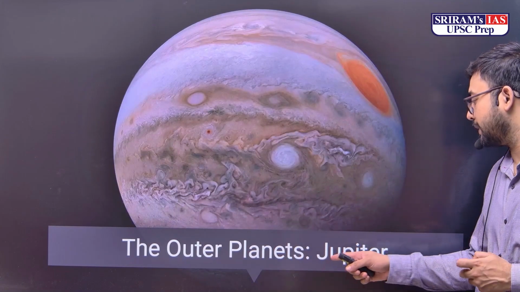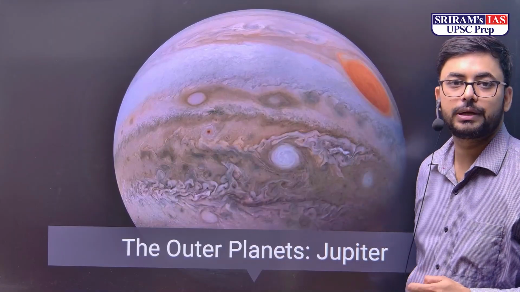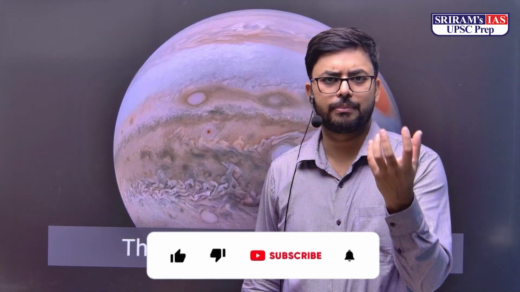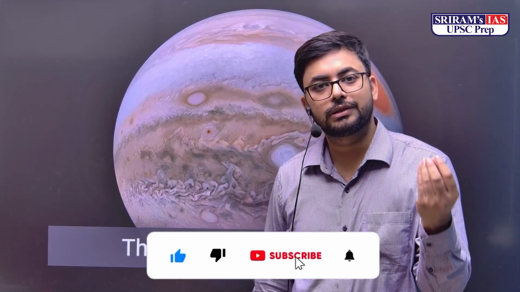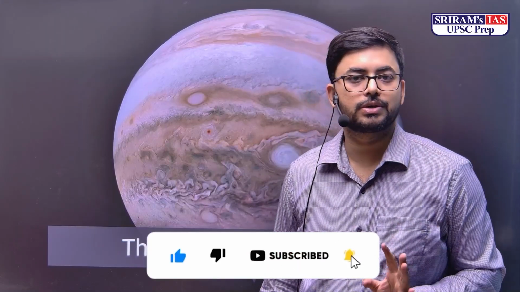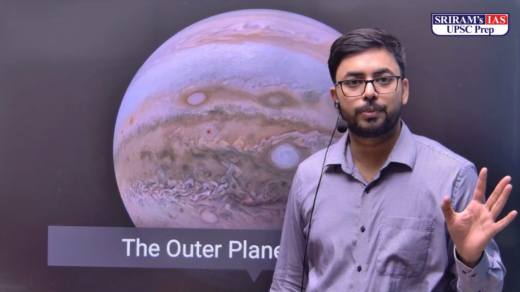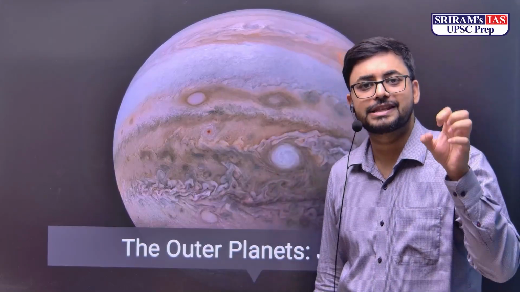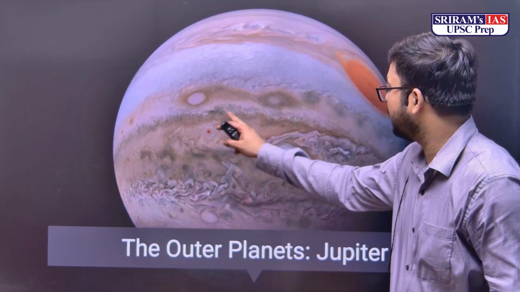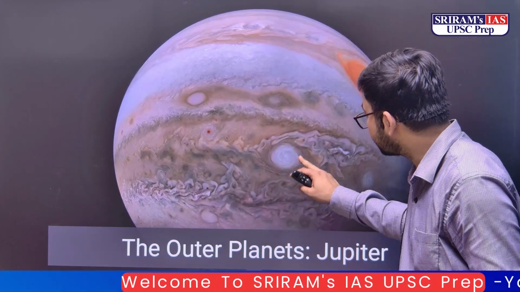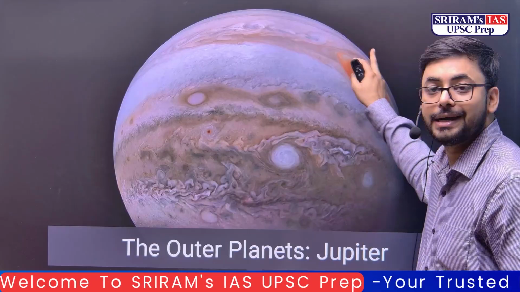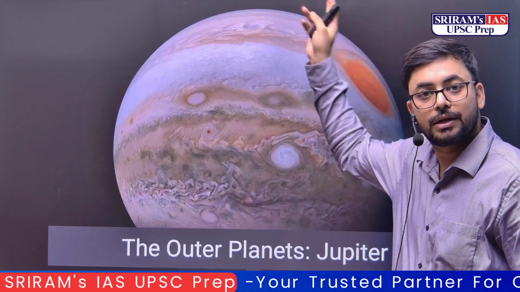So now the outer planets start. The first is Jupiter, the biggest. If it could have been a hollow system, more than 1000 Earths would have been submerged into it. There is no surface here. There is no surface on Jupiter. It is made of massive gas clouds, the layers that you can see. These are the storms. This reddish area is a storm which has been raging for hundreds and hundreds of years in Jupiter's atmosphere.